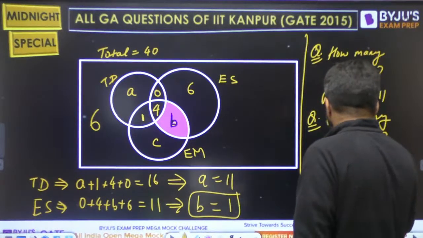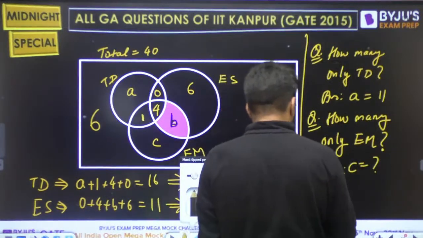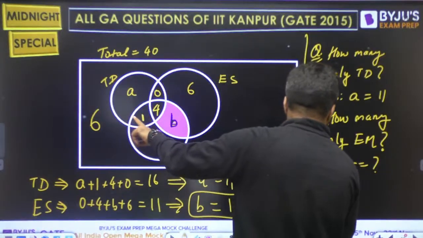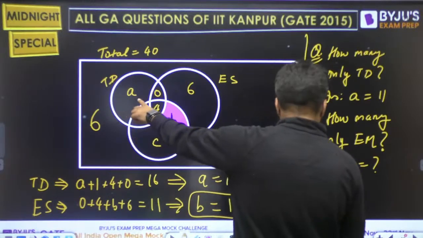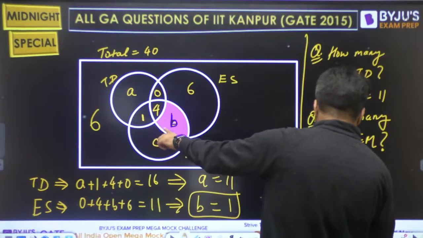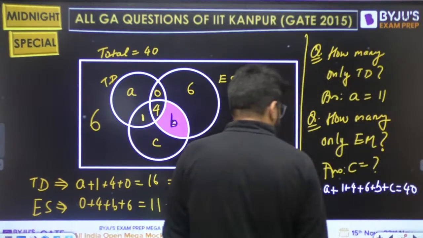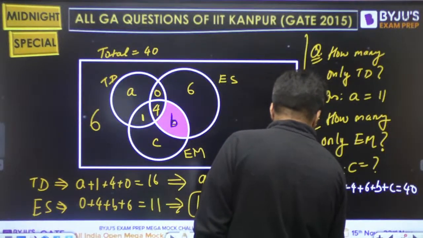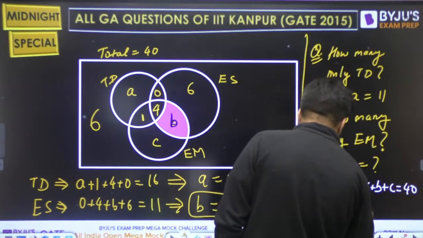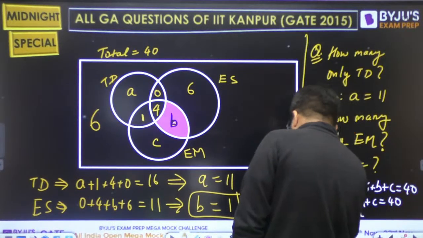So that is equal to C. But what is the C equal to? To calculate C, I have to use the total, right? So 6 outside plus A plus 1 plus 4 plus 6 plus B plus C. This is total 40, right? So 6 plus A, the value is 11, plus 1 plus 4 plus 6 plus B is 1 plus C is equal to 40. So from here we can find C.